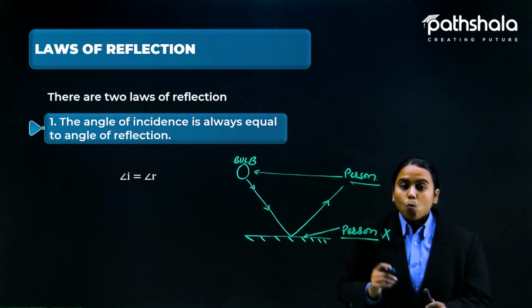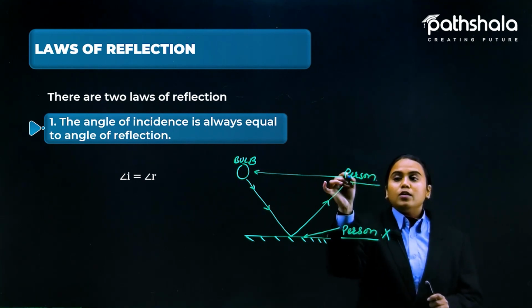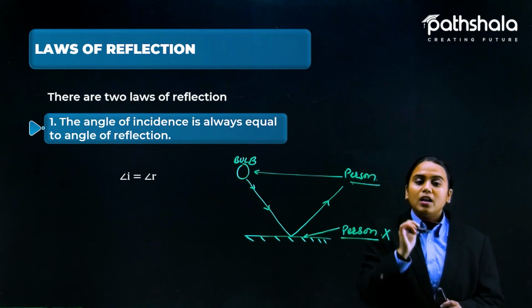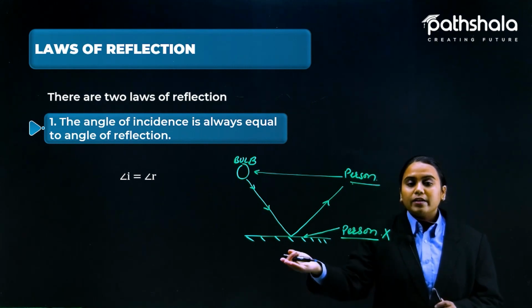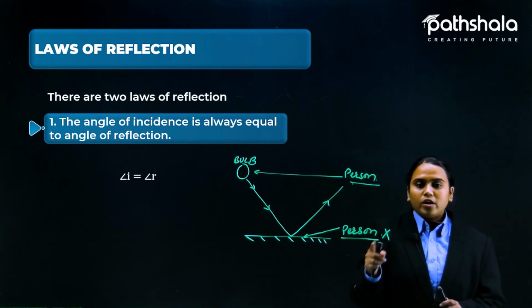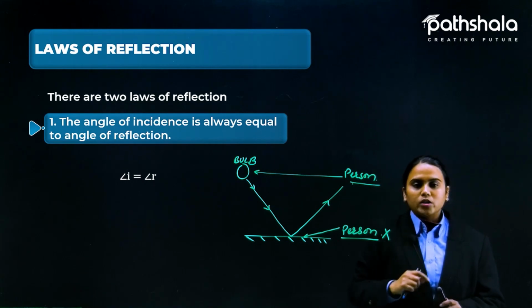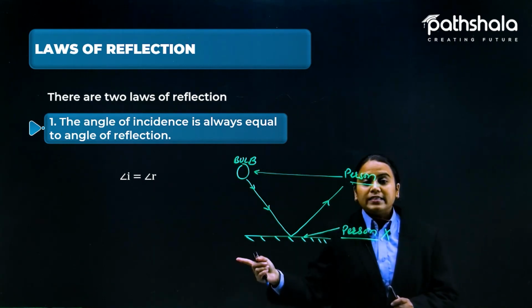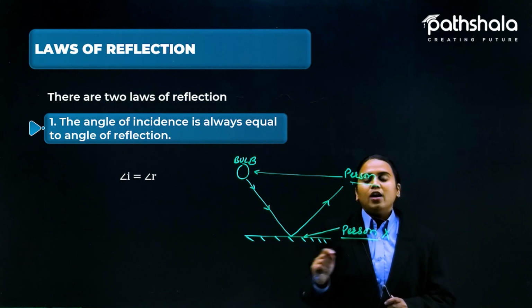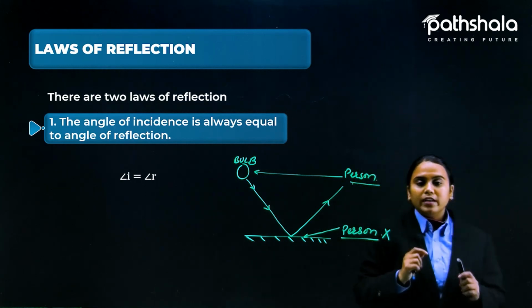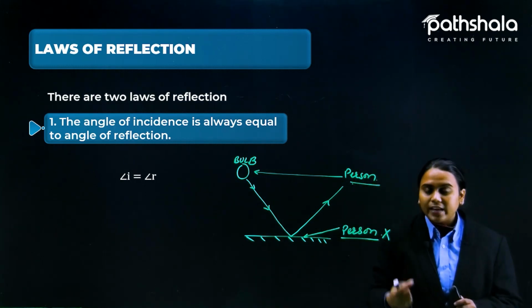But now why would only this person who is standing here receive the light of the bulb reflected by the mirror? Why not this person? Because the angle of incidence is equal to the angle of reflection. This is the law of light through which it gets reflected.